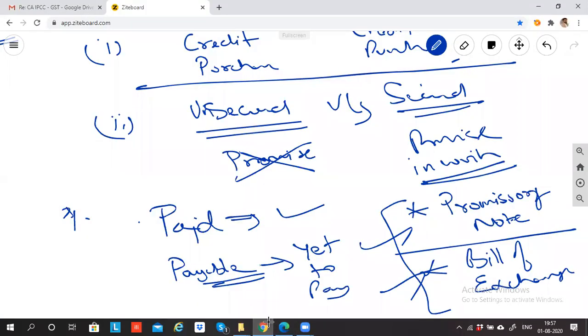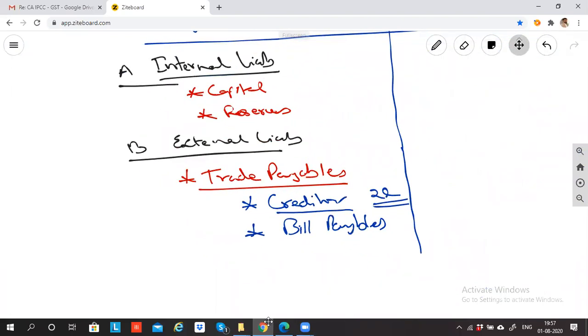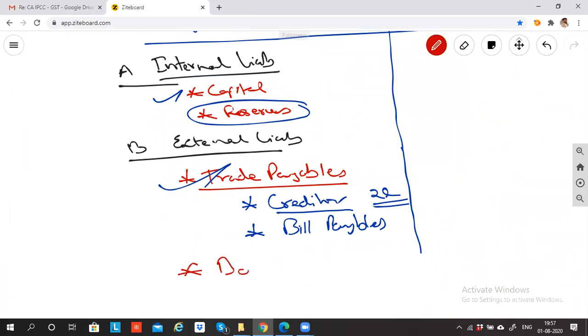So we discussed in the balance sheet about capital so far. We have discussed reserves, which we will discuss in future. Trade payable is discussed. Next category comes bank loan. You know what bank loan is. Bank loan is the money that the business has taken from the bank and we have to pay back to the bank in future.